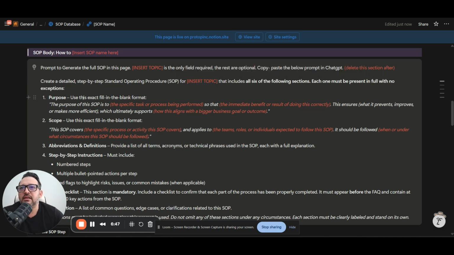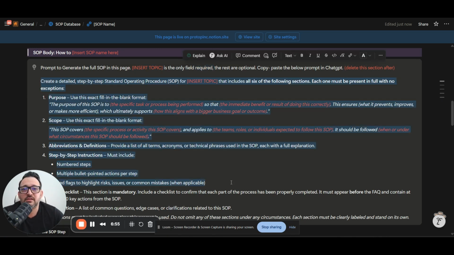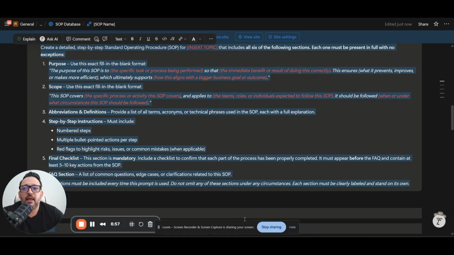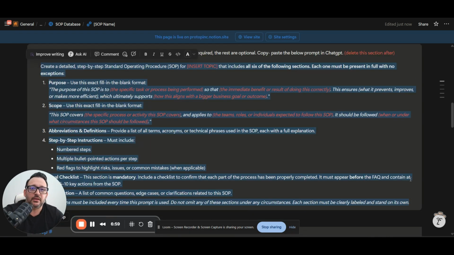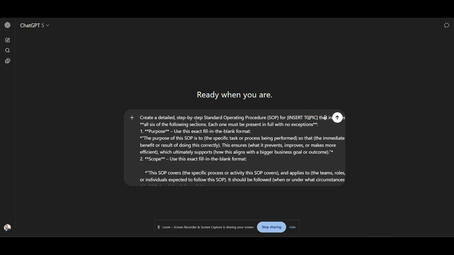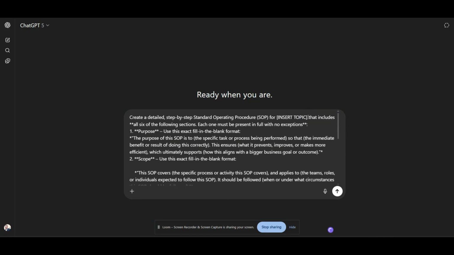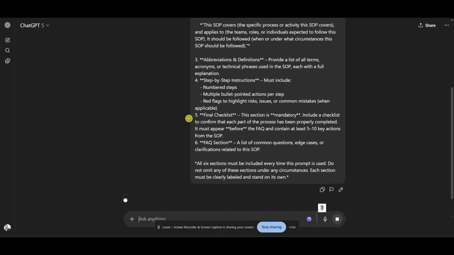And so let's. As you can see here, the instructions, the only required field is insert topic. So let's copy everything and you're going to see how cool this is. All right. And this prompt was built specifically for this standard operating procedure. Now it's copied and I'm going to go ahead, paste it here. And in the topic, I'm going to just put lead generation. Okay. You hit enter.